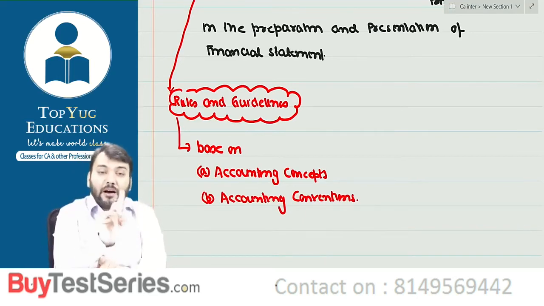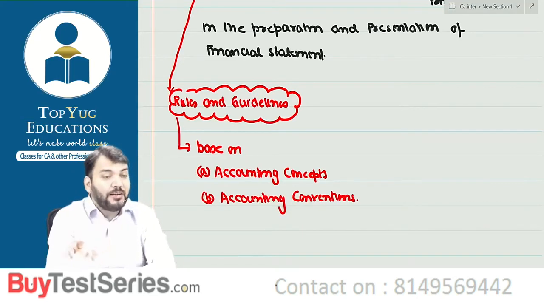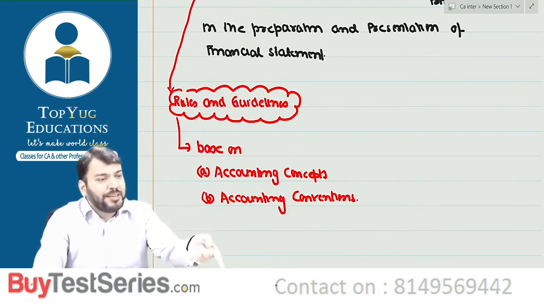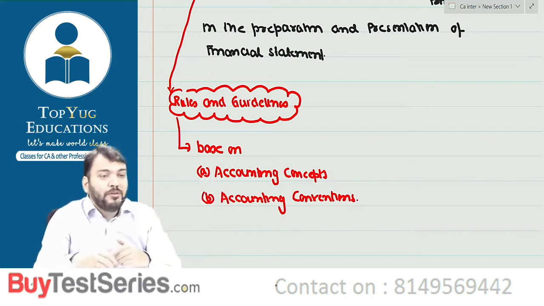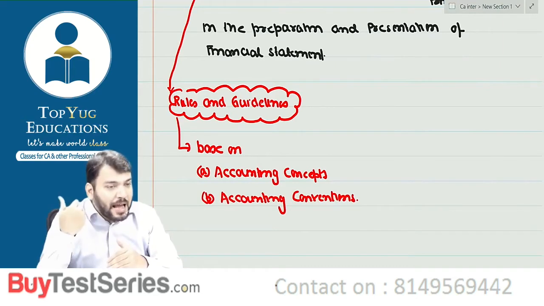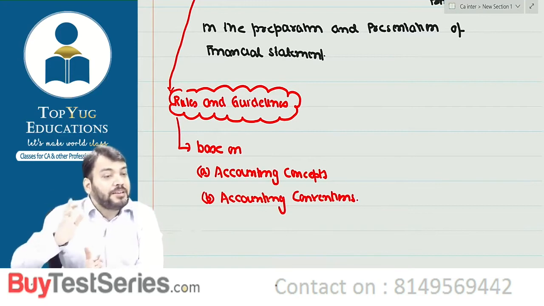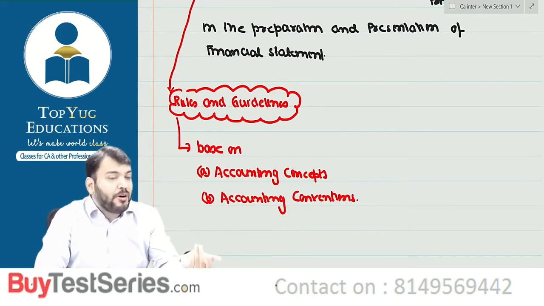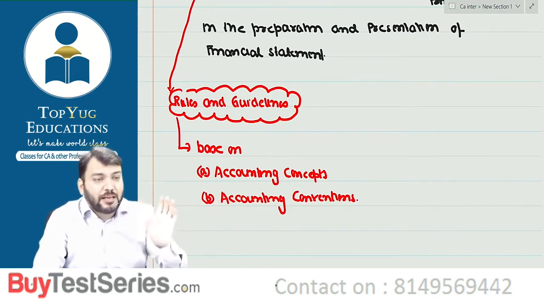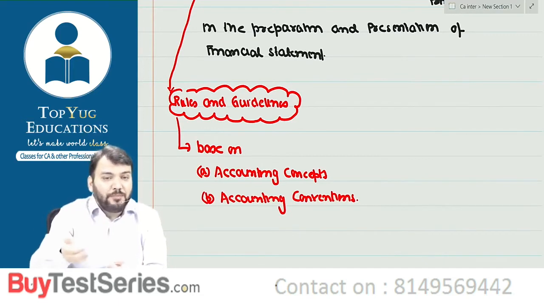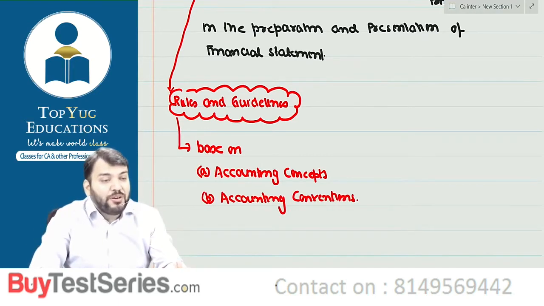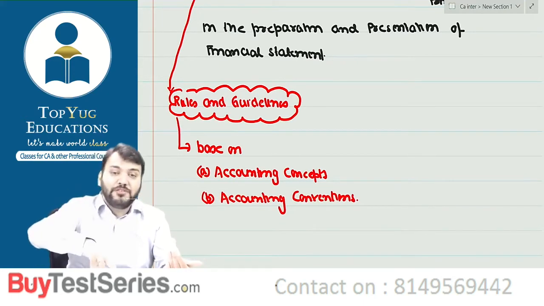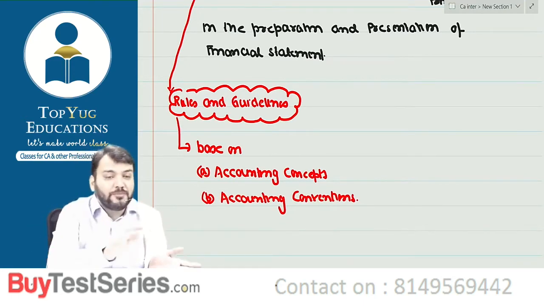So to make you clear, accounting policies are not accounting concepts and conventions. Now you have done accounting concepts, you have done accounting conventions. For example, going concern, historical cost concept, realization concept, accrual concept, consistency, conventions, conservatism, materiality, dual concept. I am not discussing what accounting concepts and conventions are, because AS1 has not defined them, but accounting principles are derived from our accounting concepts and conventions.